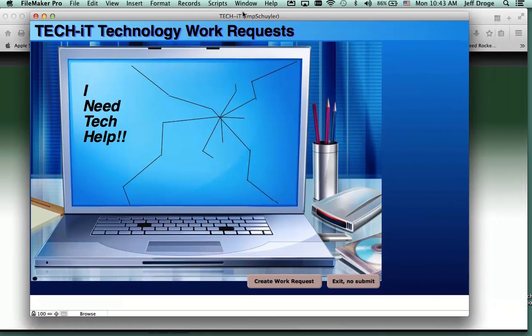And the nice thing about the Tech-iT system, you do not have to log into FileMaker Pro to get this to work. And of course, with requisitions and maybe a couple other modules, you'll have to log in. For the Tech-iT system, you do not. You just click on the link, and this screen pops open right away. And you can see down here you have two options: create a work request or exit with no submission. So we're going to go ahead and create a work request.